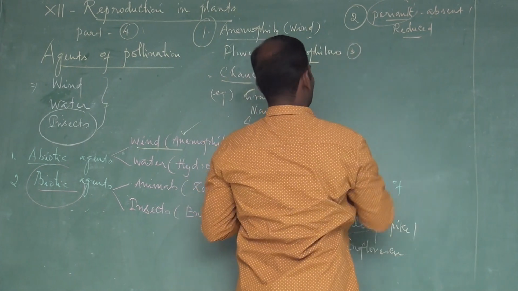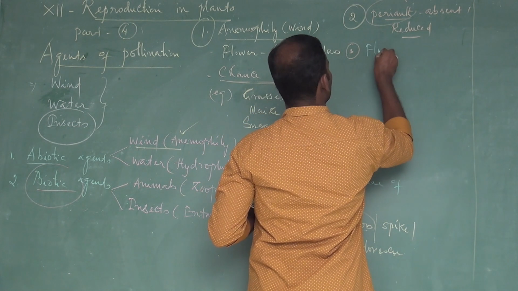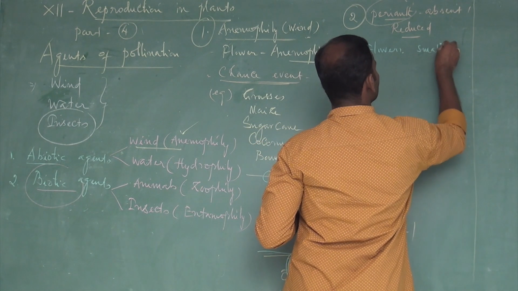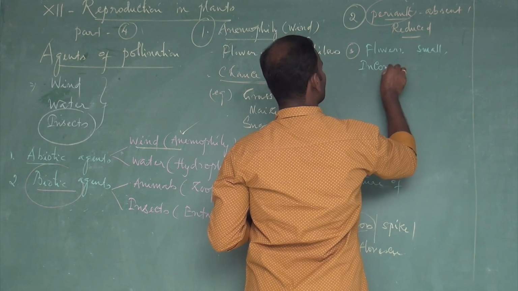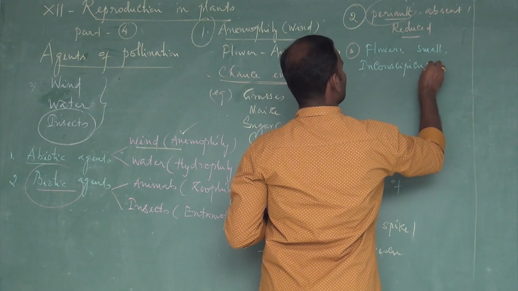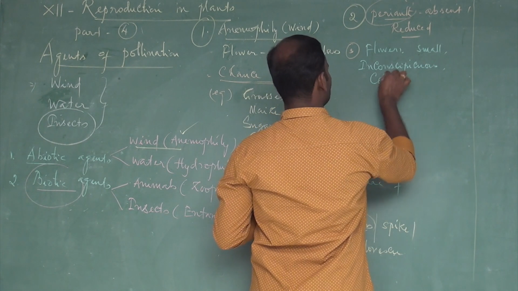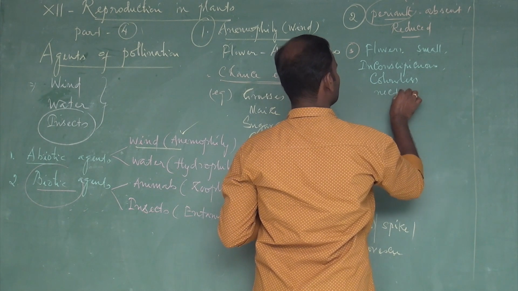And the third one is actually flowers are small, inconspicuous, colorless, nectarless.